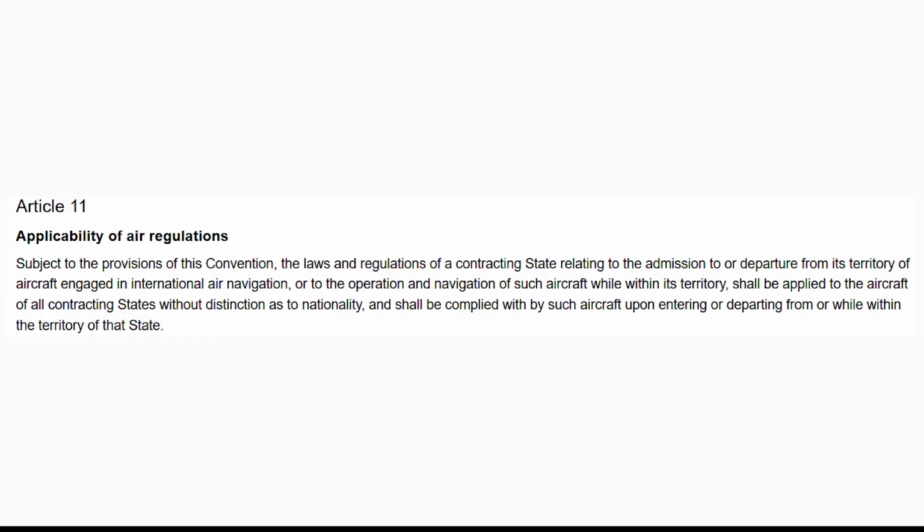Applicability of air regulations. Subject to the provisions of this convention, the laws and regulations of a contracting state relating to the admission to or departure from its territory of aircraft engaged in international air navigation, or to the operation and navigation of such aircraft while within its territory, shall be applied to the aircraft of all contracting states without distinction as to nationality, and shall be complied with by such aircraft upon entering or departing from or while within the territory of that state.